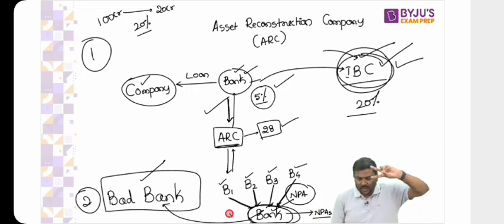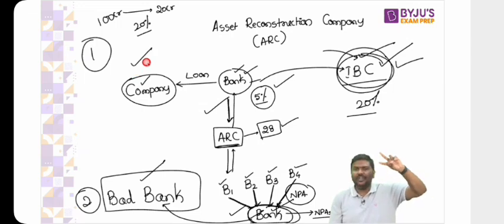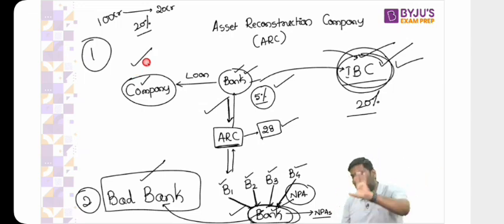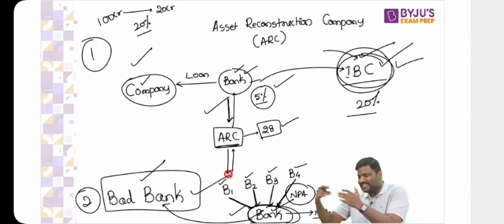I've discussed 2 concepts. One is the bad bank concept. The second one is the idea of an ARC. We have ARCs working in India, not very efficient, hence we have shifted to IBC. We also have the concept of a bad bank now, a very, very recent model, not a very old model. The idea of the NARCL.